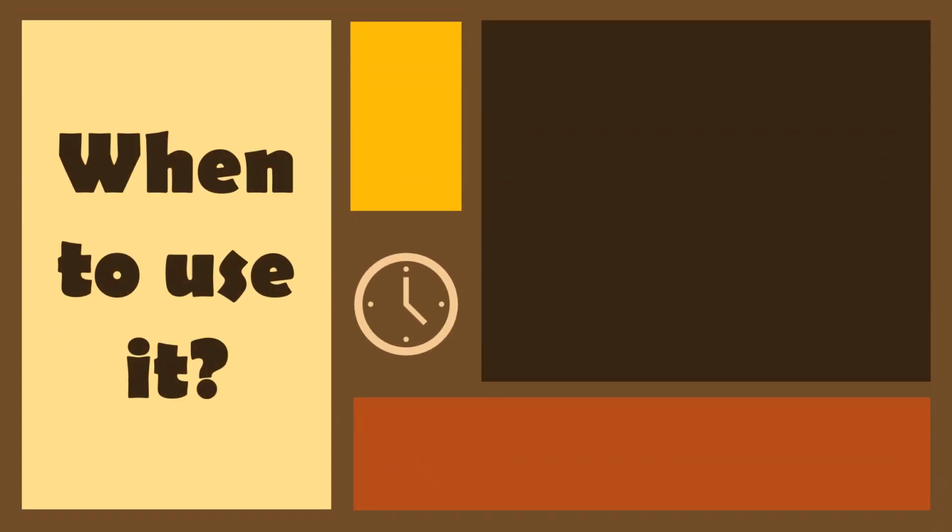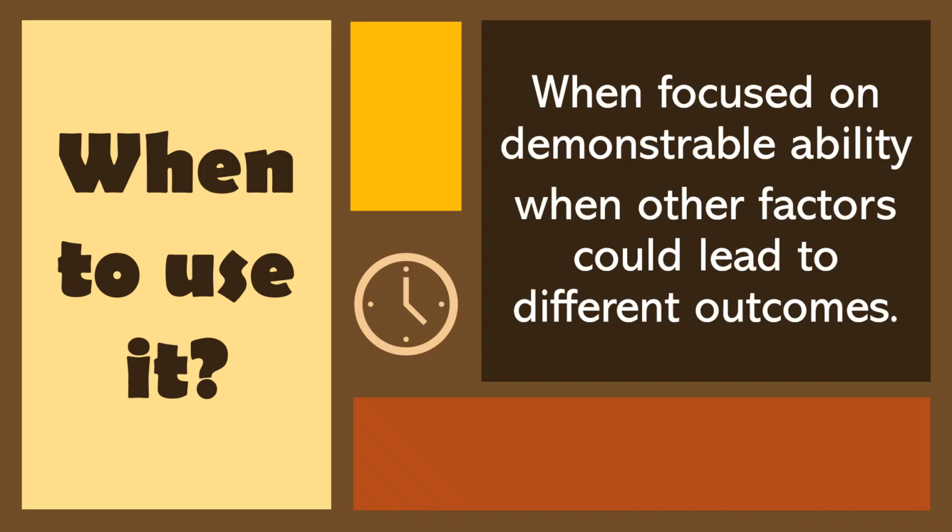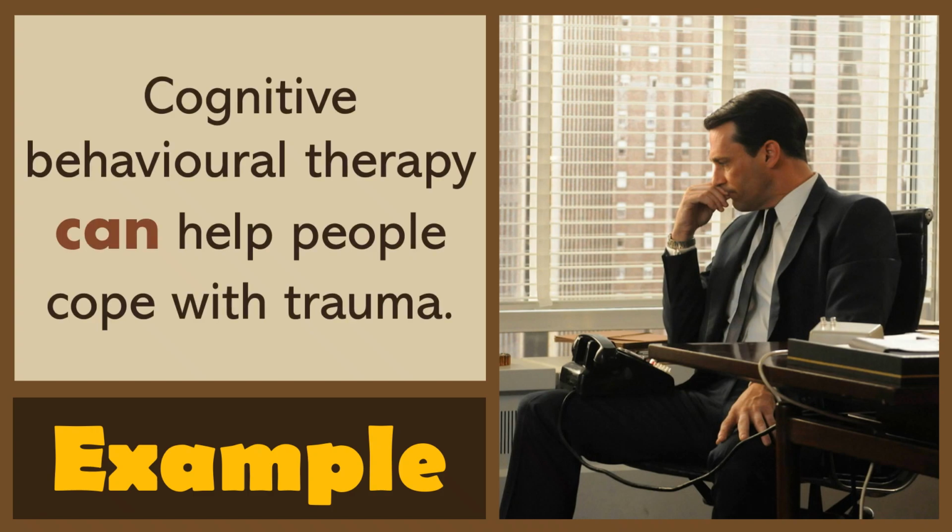When to use it? We're going to use can when we're focused on demonstrable ability, but also when other factors could lead to different outcomes. So even though we know that something has the ability to achieve a specific outcome, we don't know that other variables might not impede that outcome. Example, cognitive behavioral therapy can help people cope with trauma or anxiety or depression. However, there might be external factors that impede the ability of CBT in some contexts.